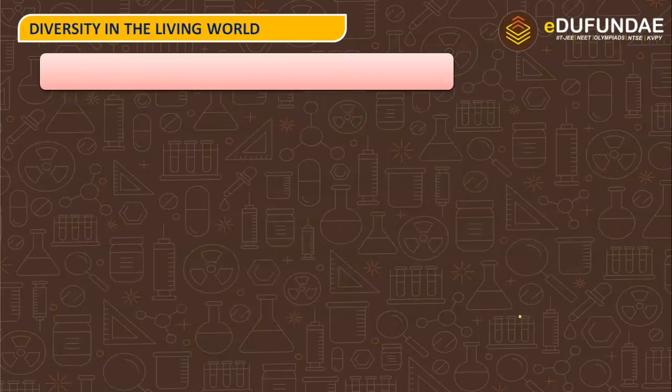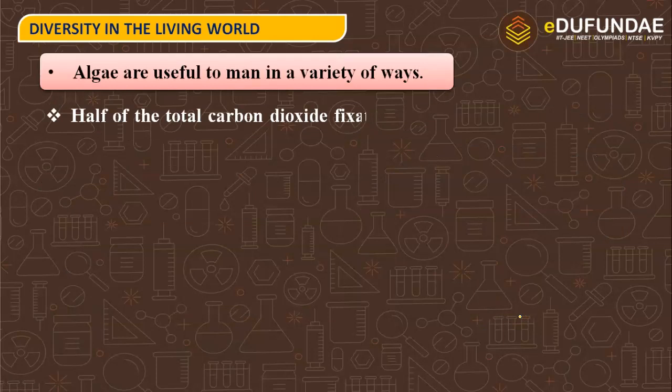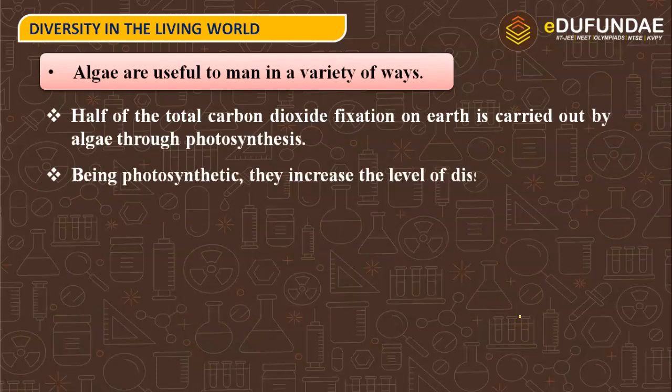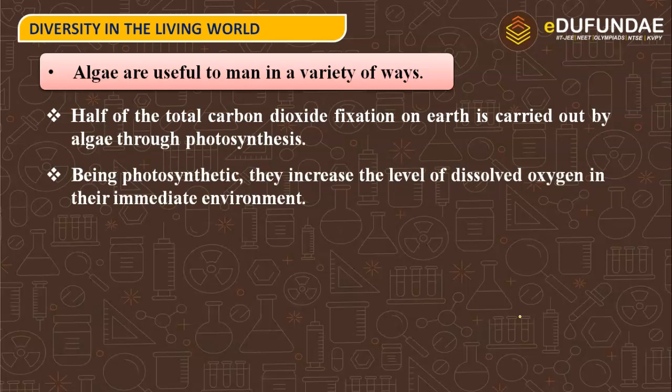Next, we have the uses of algae. Algae are useful to man in a variety of ways. So what are the uses of algae? Half of the total carbon dioxide fixation on Earth is carried out by algae through photosynthesis. Being photosynthetic, they increase the level of dissolved oxygen in their immediate environment.